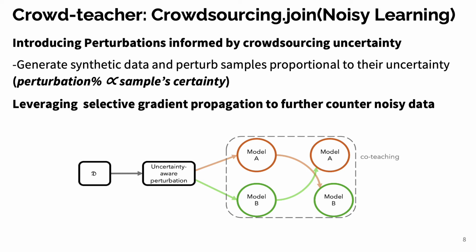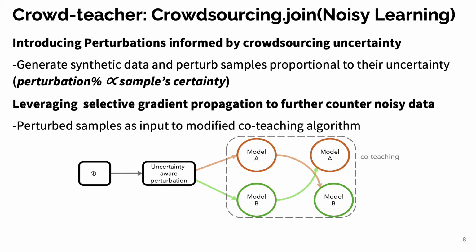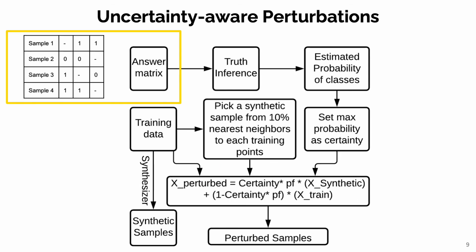In the second step, we feed certainty-aware perturbed data to a modified CrowdTeaching algorithm for learning a robust classifier that leverages the implicit noisiness of the input features from the perturbation step. Here I go through a quick example of how uncertainty-aware perturbation is achieved.